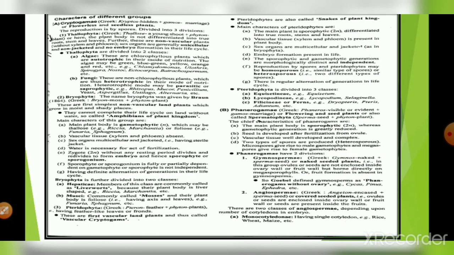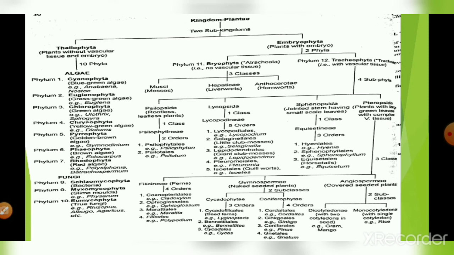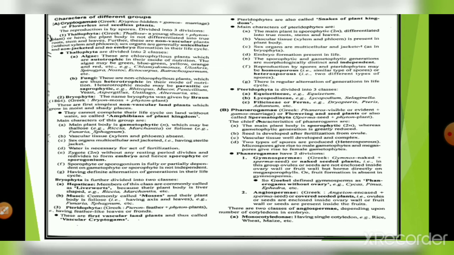So I think this is all, a brief about the classification of the plant kingdom. In the next video we will learn about the different classification of the plants, according to the artificial and natural or phylogenetic system of classification. So thank you.